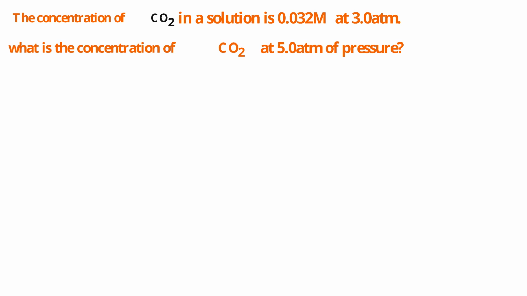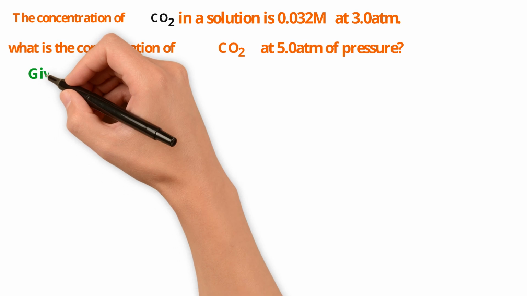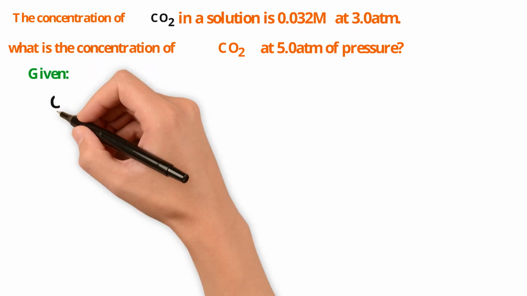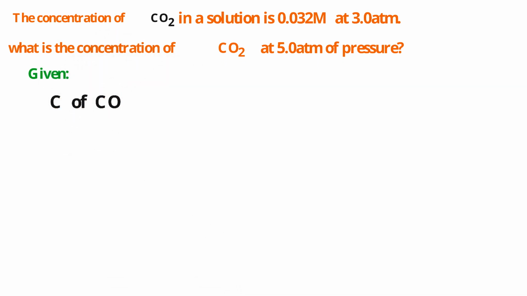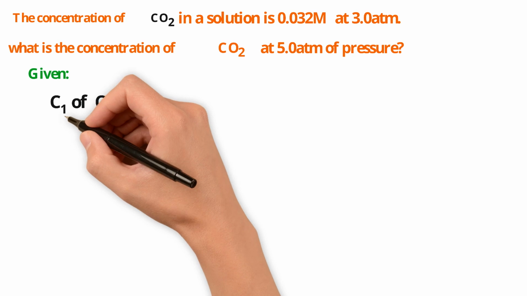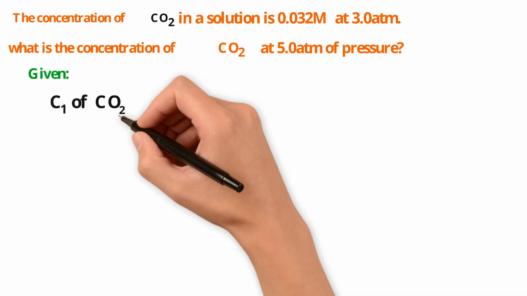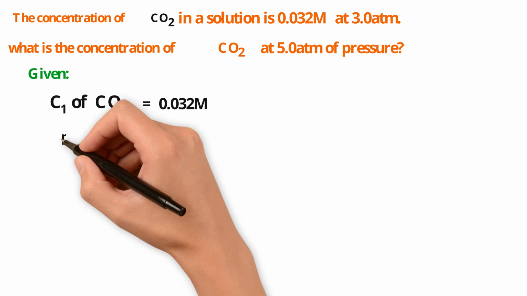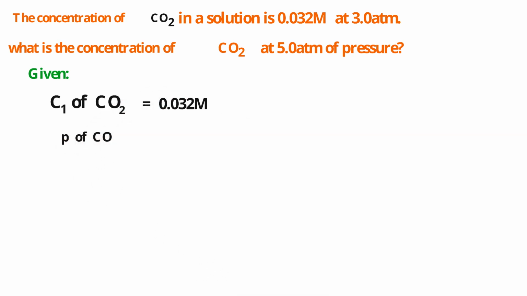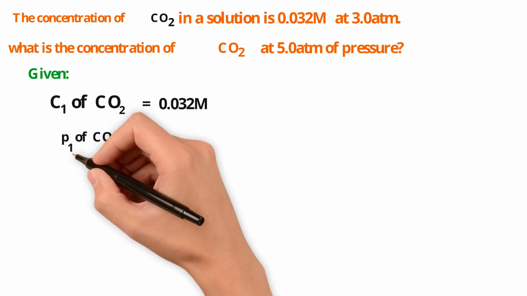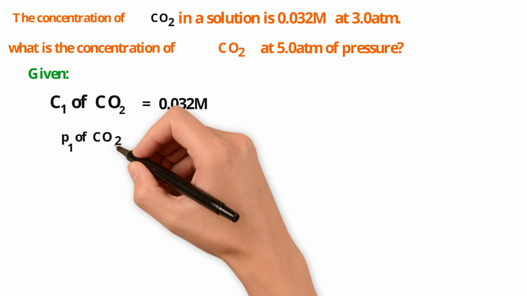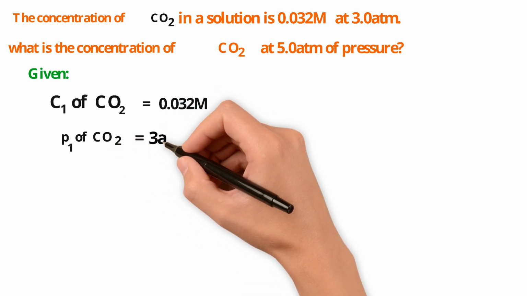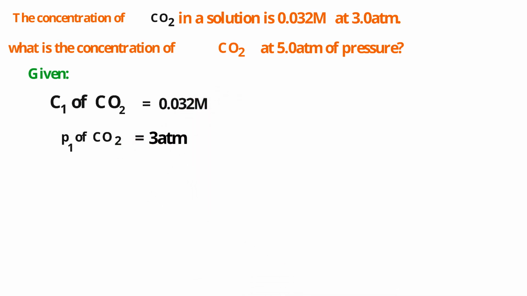Don't forget, the solubility of carbon dioxide at 3 atmosphere is 0.032 molarity.